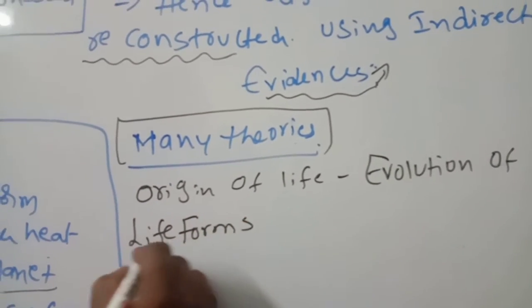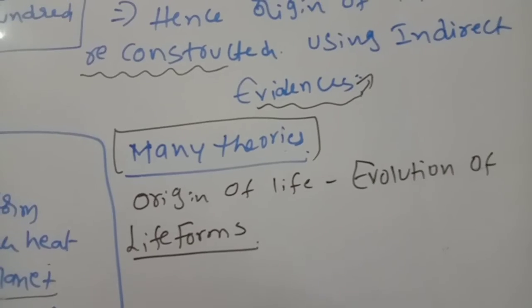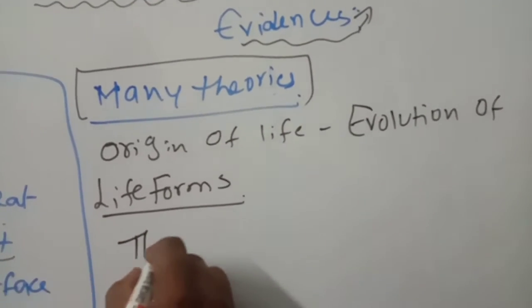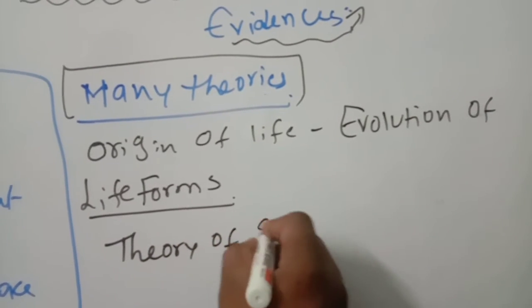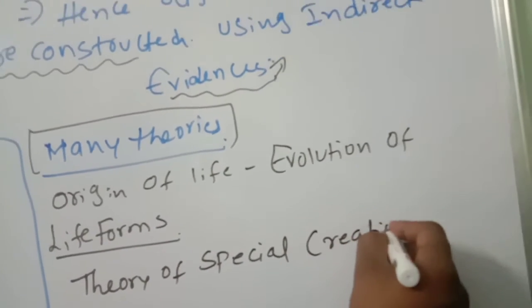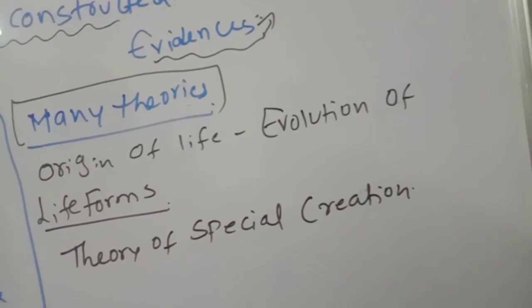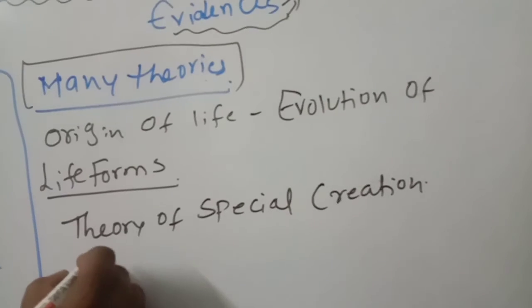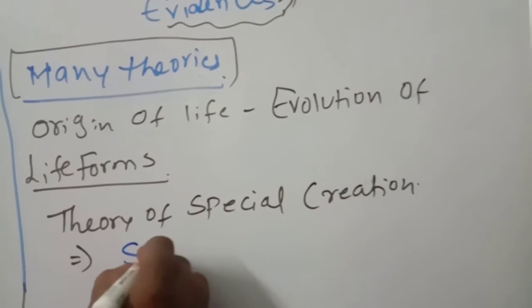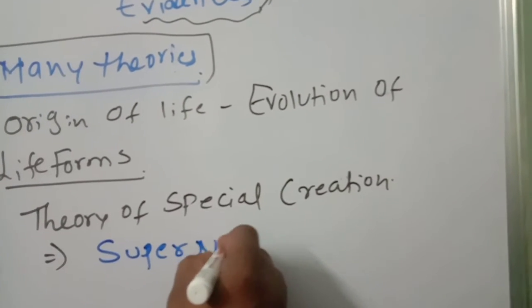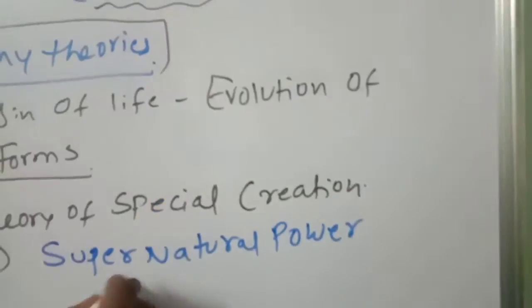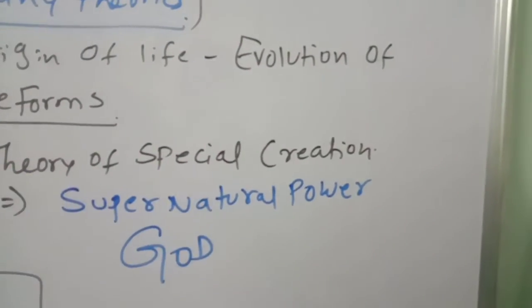First one, the theory of special creation. It states that a supernatural power, in another term, we will say God.